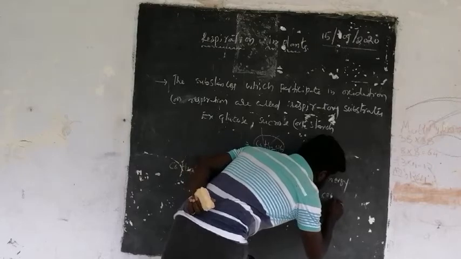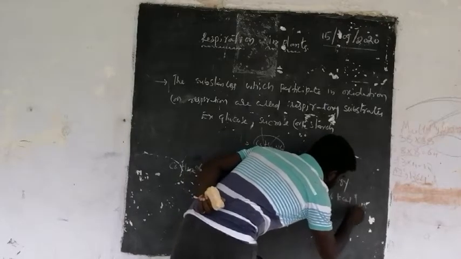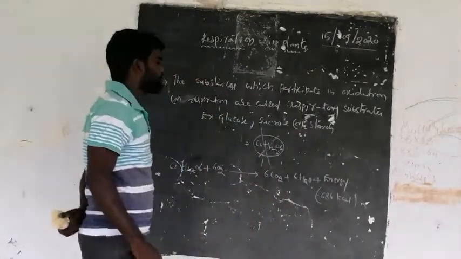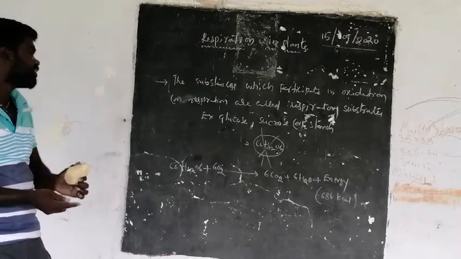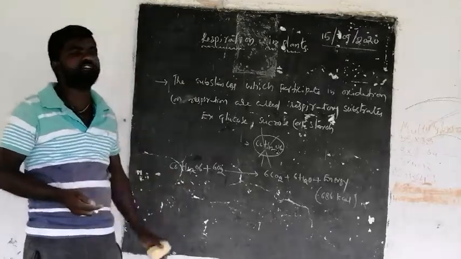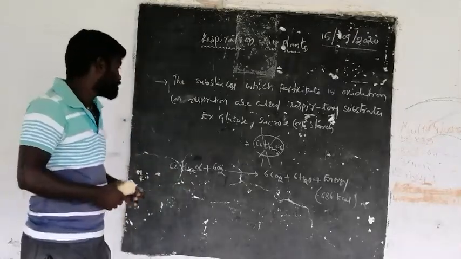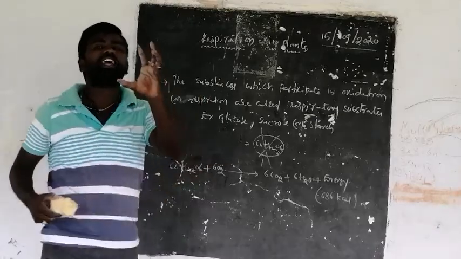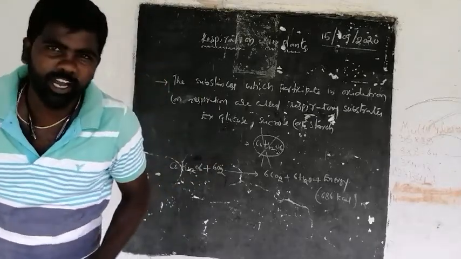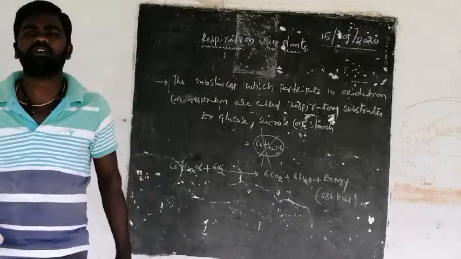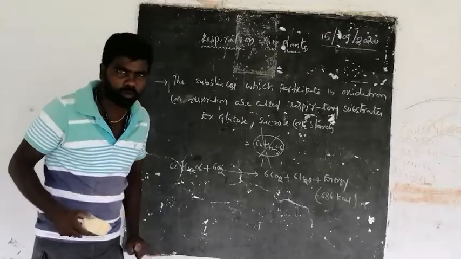Approximately 686 kilocalories of energy is released, and this is the overall reaction of respiration. Here, respiration means breakdown of carbohydrates or carbon compounds.